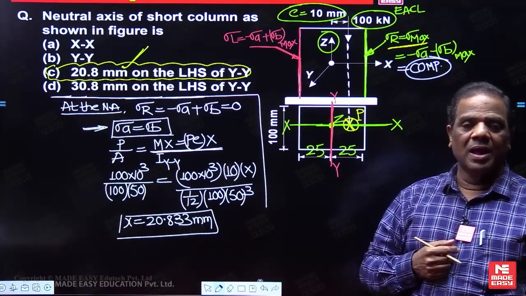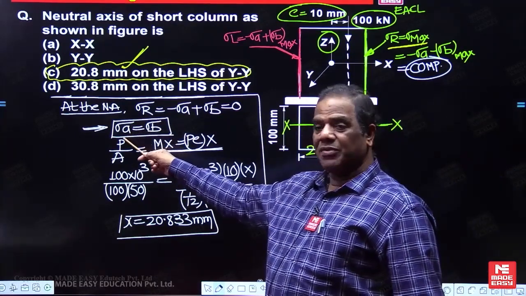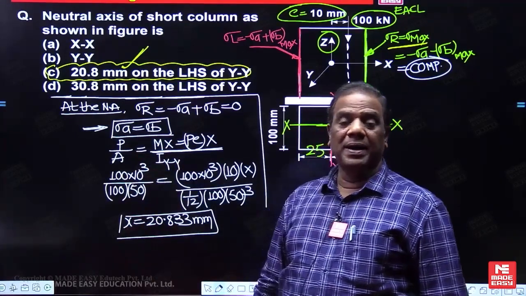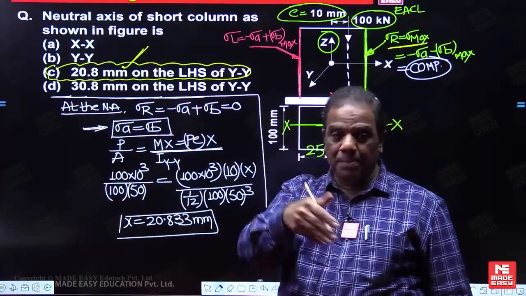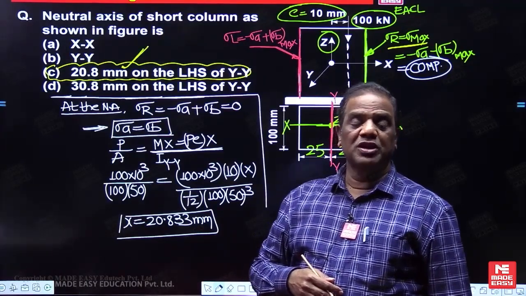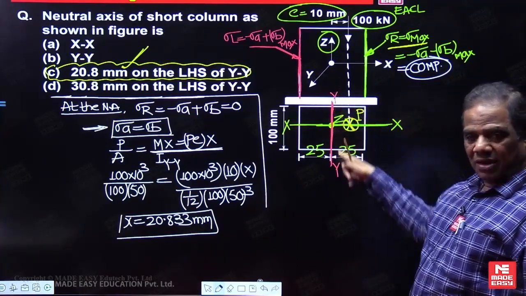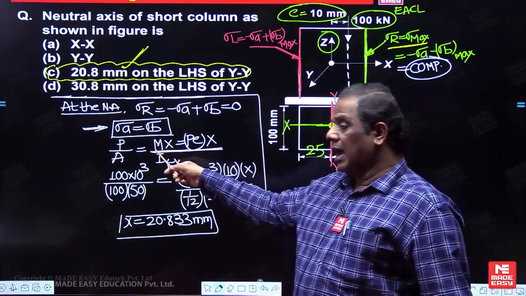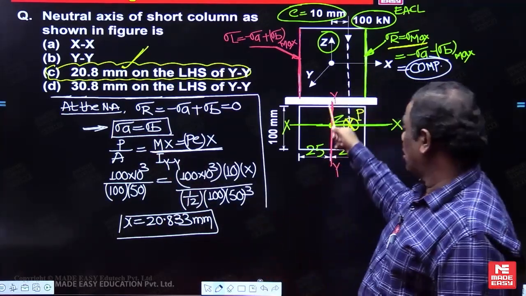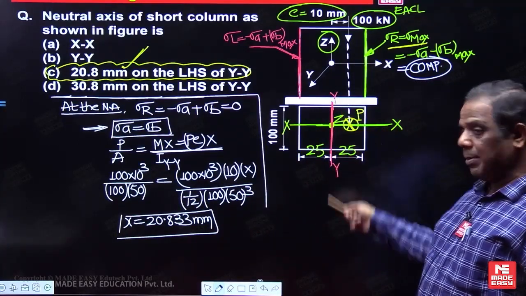Resultant stress zero means axial and bending stress both are going to be equal. So directly what are you doing now? Equate the axial stress and bending stress. Axial stress is P by A and bending stress at the inner fiber is given by My by I. When should I use this Y? When XX is the neutral axis. But here which one is the neutral axis now? YY. Then I have to write down the M into X. But bending moment equals load into eccentricity, and section modulus should be taken about YY.